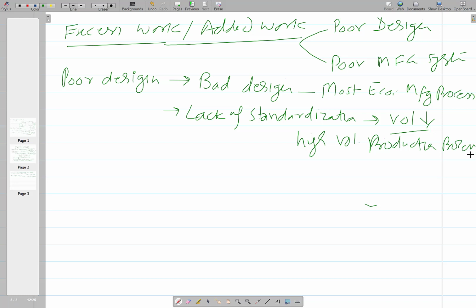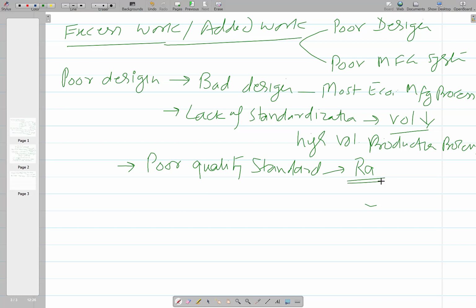Okay, next, related with poor design, is incorrect quality standard. So we can say poor quality standard. This may take a variety of forms. Something which is not needed, but we are working unnecessarily. Like for the application, it is not required to use a very low Ra value, surface roughness value, but unnecessarily it has been fixed, so we have to keep on working, not just with one process, but like say first grinding, then super finishing processes need to be used.